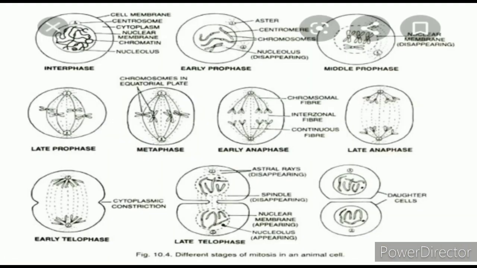In this picture you can also easily understand the aster formation, and here is the spireme layer or ball of wool, and the nuclear envelope is getting disintegrated.